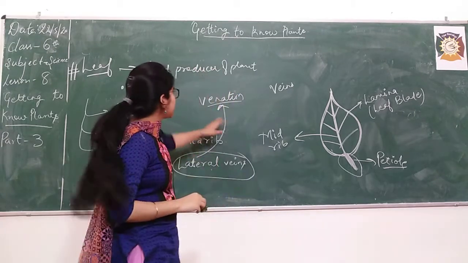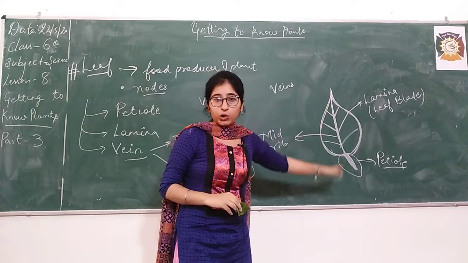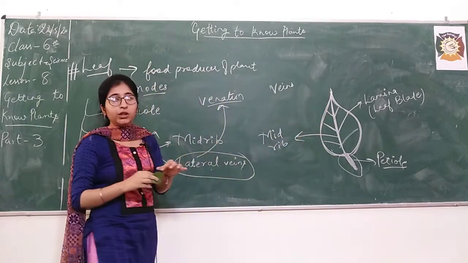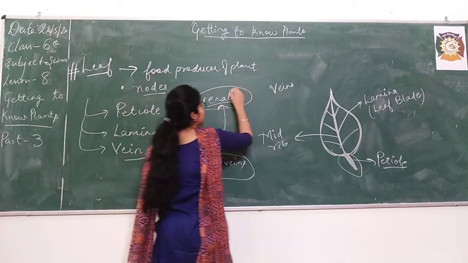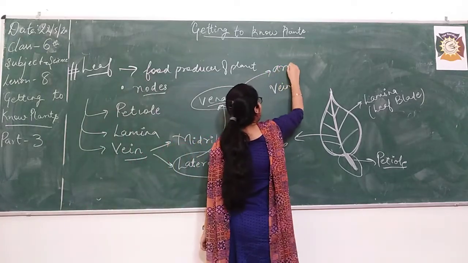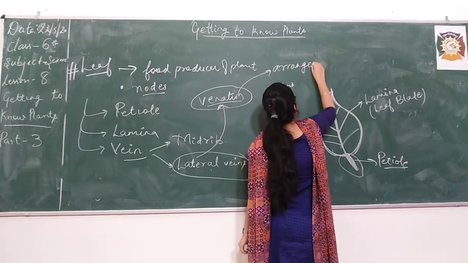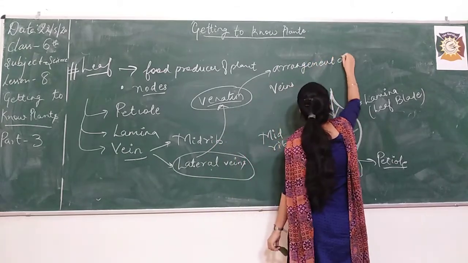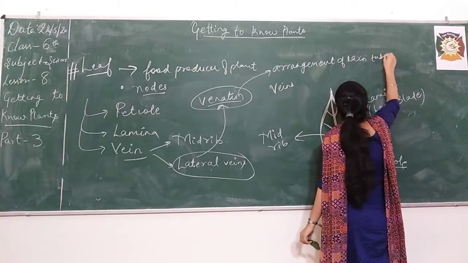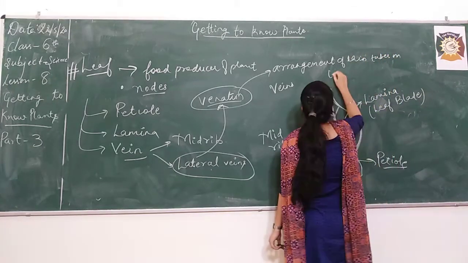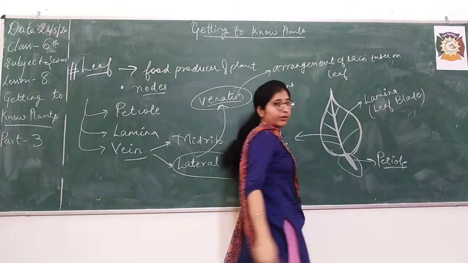Venation means this arrangement of thin tubes. The arrangement of thin tubes on the leaf is known as venation, right?